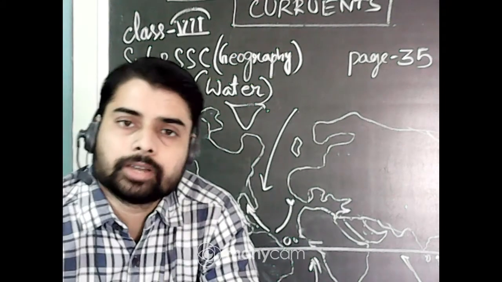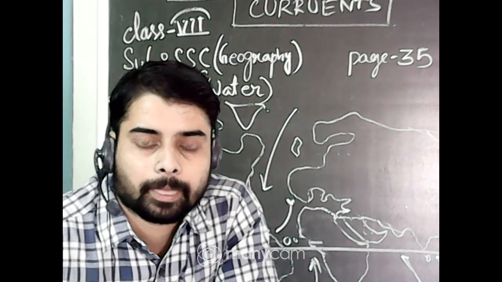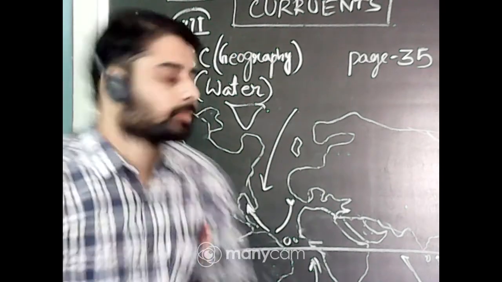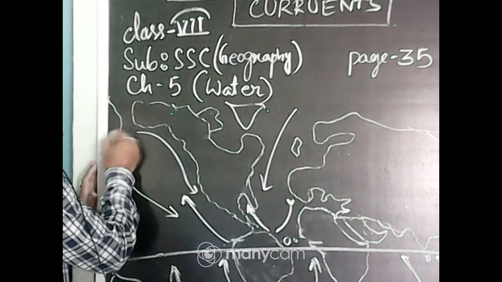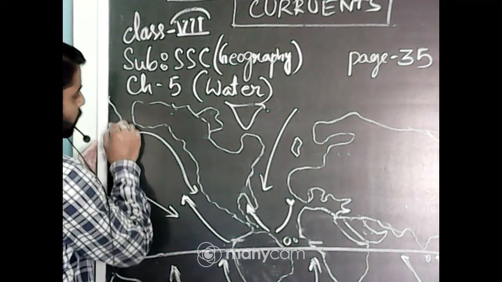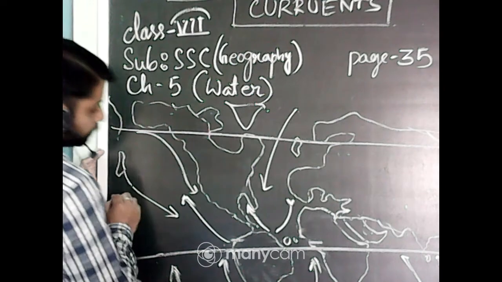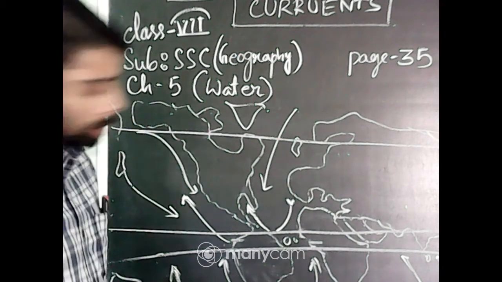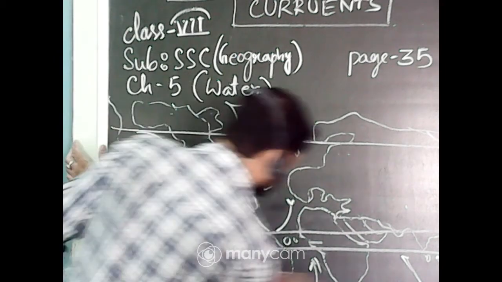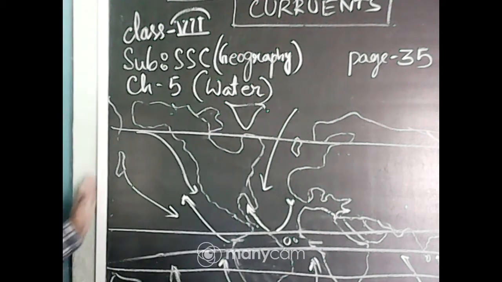Because of the rotation of the earth, these things occur, because the sun rays fall on different latitudes at different positions, such as this is the Arctic Circle. Here is the Tropic of Cancer, then the Tropic of Capricorn, and the Antarctic Circle.